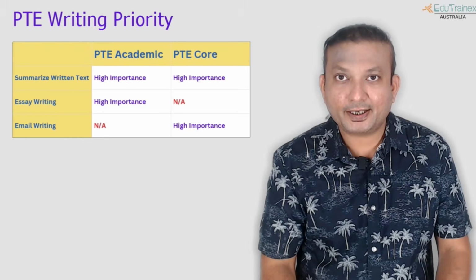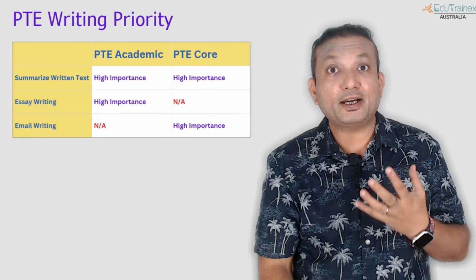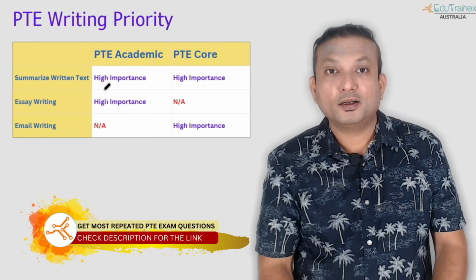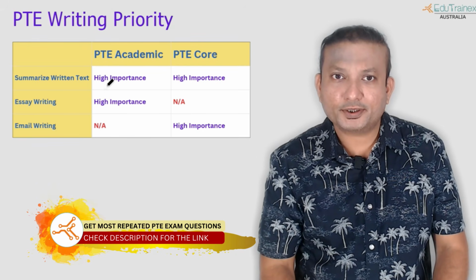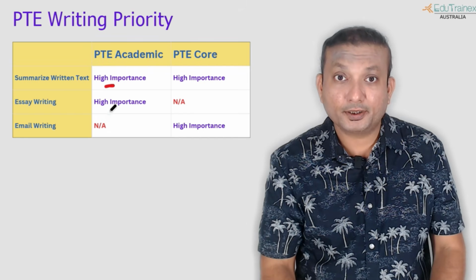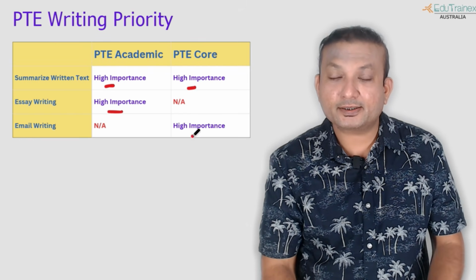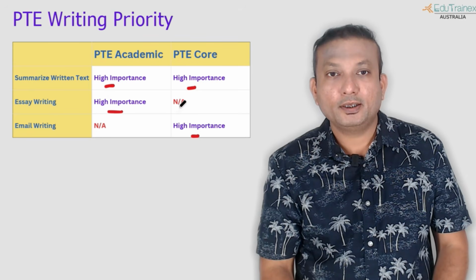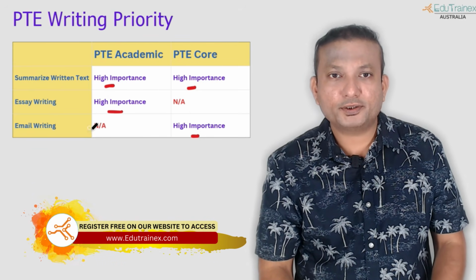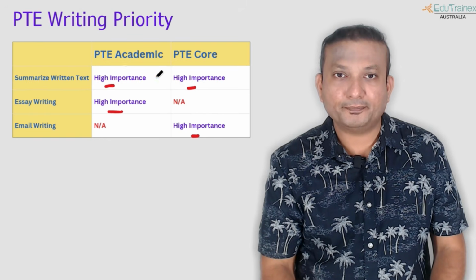Next one is the writing module. Okay, writing module is very, very important once again, and very, very challenging as well. Now, if you see, only 2 questions each of the exams will get. Academic will get PTE summarize written text and also essay writing, whereas core you will get summarize written text as well as email writing. Okay, there is no essay writing in core, there is no email writing in academic. So that's why you have not applicable over here.